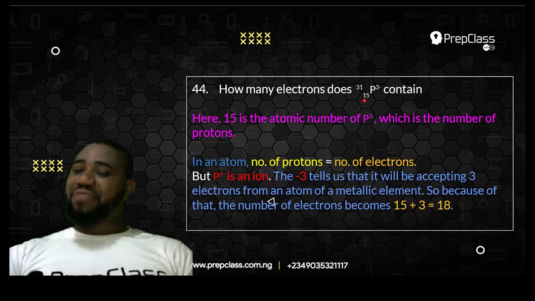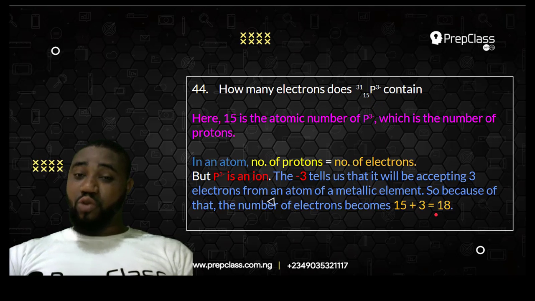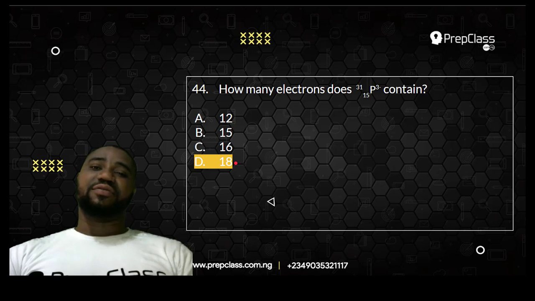So it means it already has 15 electrons and it's going to accept 3 electrons. That is why it is minus 3. So the 15 plus the 3 electrons it needs to accept because of this minus 3 gives 18. So that is why your best answer is 18. Very simple.